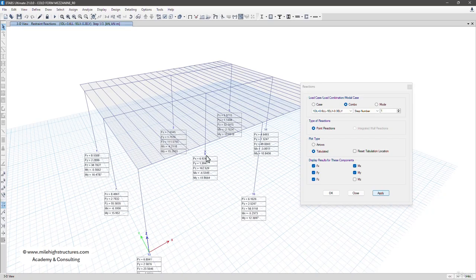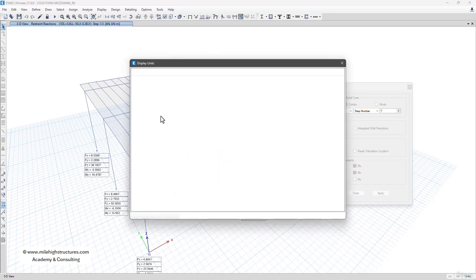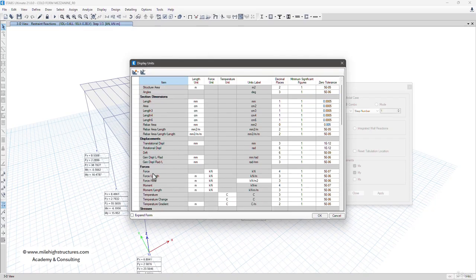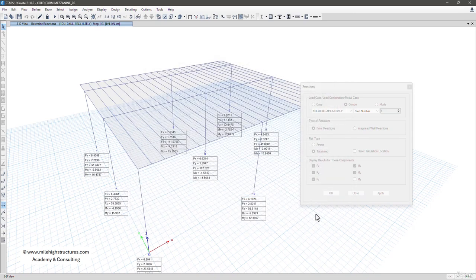So here we can see that, and let us suppose if we're talking about the joint number 9. So we do have horizontal force of approximately 6.924 kilonewton. We can rationalize this also. So we can go to the show units form. And in here, if we're talking about the forces, we can say that we can reduce the decimal places to 0. Same shall be the case for the moment also. So we can reduce it to 0. We can left click on OK.